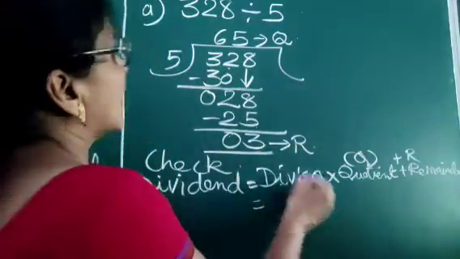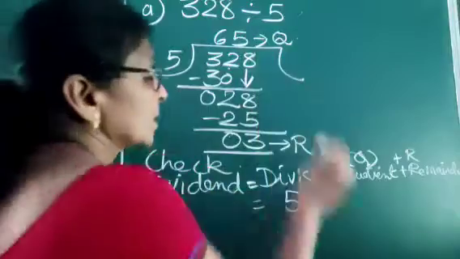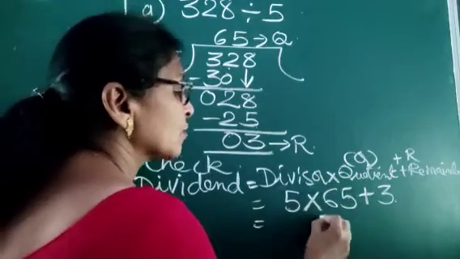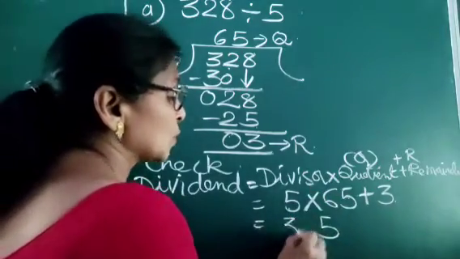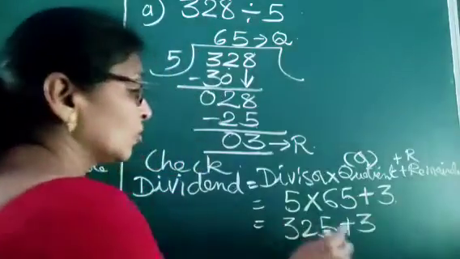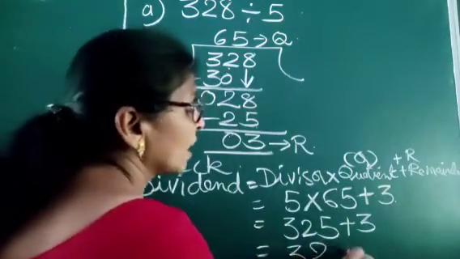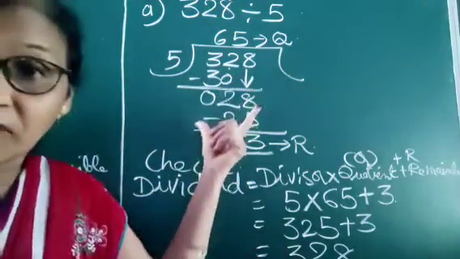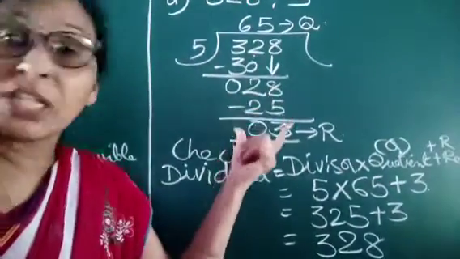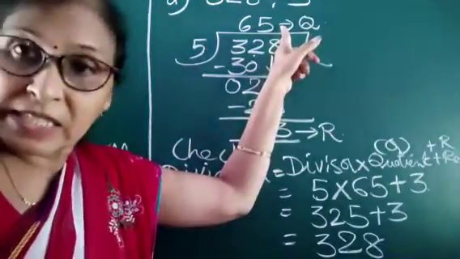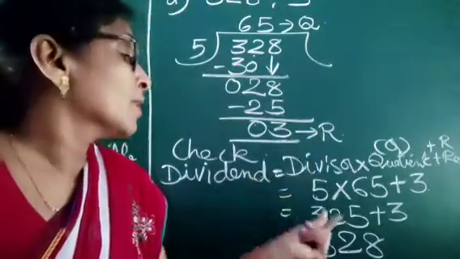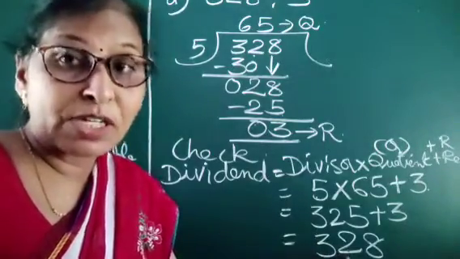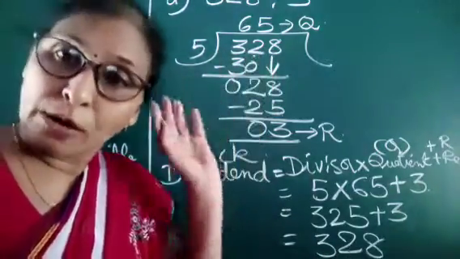Now we substitute the values. Divisor is 5, quotient is 65 and remainder is 3. Now we multiply: 5 5s are 25, 5 6s are 30 plus 2 is 32, and then add 3. Then we get 328. This is the dividend. So our division is correct. The quotient is 65 and the remainder is 3, because by the checking method the dividend is 328, and it is already given in our question.